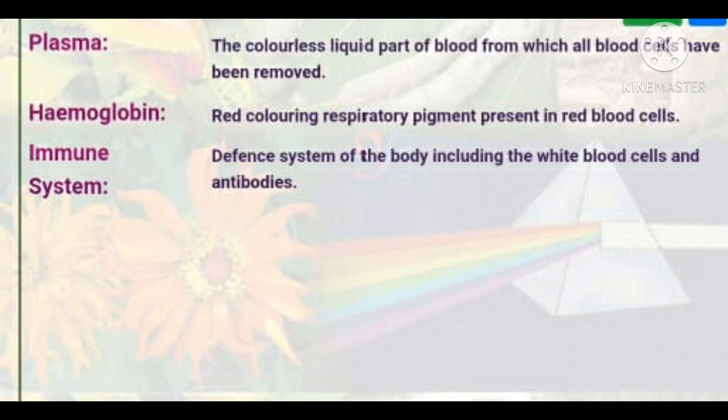Immune, defense system of the body, including the white blood cells and antibodies. So this is called the immune system. Immune system means this is the defense system. Defense means protecting system to protect our body, and it includes the white blood cells and antibodies which help in protection of our body from the various diseases.